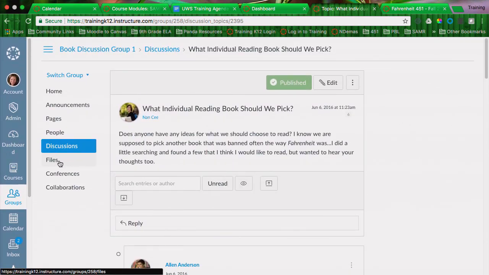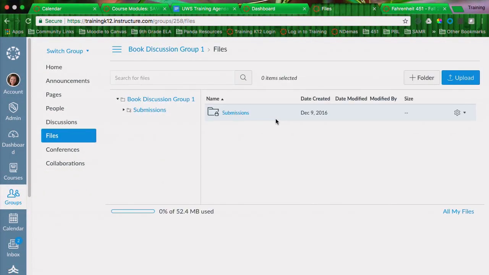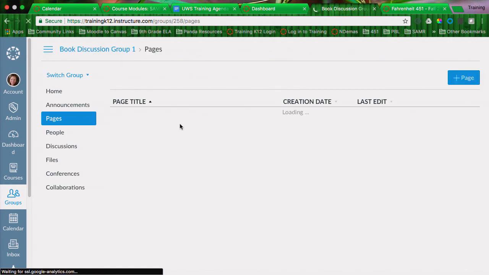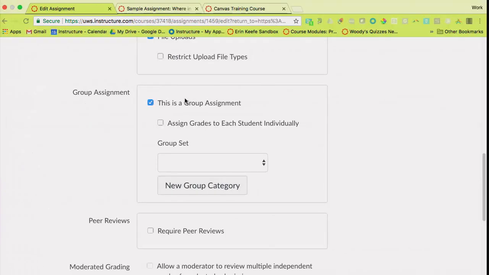They have their own file space where if any of them put work in here, they're going to be able to all see it. Their submission when they turn it in will also come into here. They can create their own pages. This group hasn't, but they can create pages, and that can work as like a wiki space.